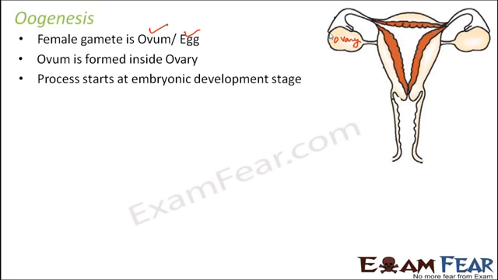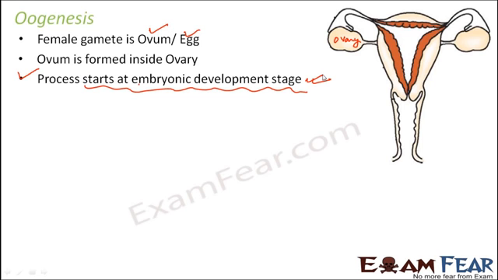Now the question is, when does the process of oogenesis start? Like in case of spermatogenesis, we saw that it starts at puberty. So in case of oogenesis, the surprising fact is that it starts at the embryonic development stage. That means even before a girl is born, it is there inside her mother's womb. So in the fetal ovary itself, the process of oogenesis starts. So just imagine, even before a girl is born, the process of oogenesis actually starts.